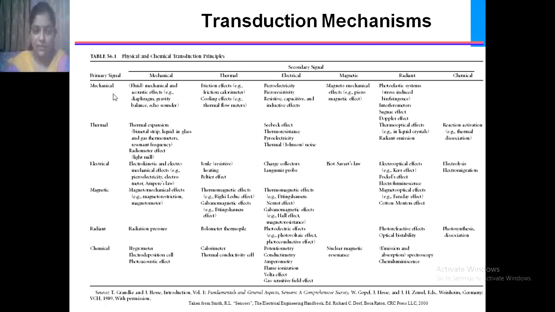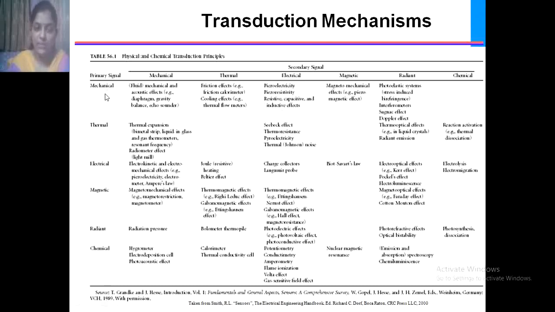Next, if the secondary signal generated is thermal, that is the friction effect, for example friction calorimeter, then cooling effect, for example thermal flow meter.